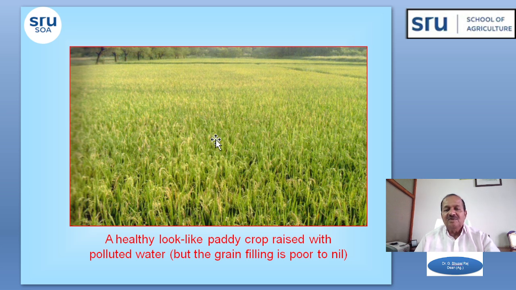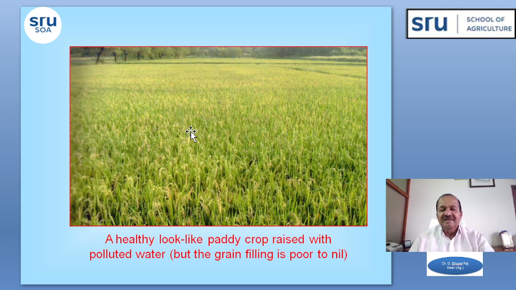That's why the crop looks very healthy, with a lusty green appearance, when we use this polluted water. But the main concern is the after effect, that is the quality and the quantity of the grain. The grain at the final stage we find to be coffee grains, and the cooking quality of the grain is also very poor.